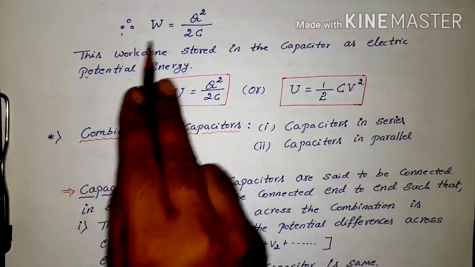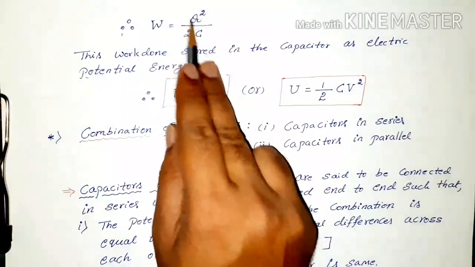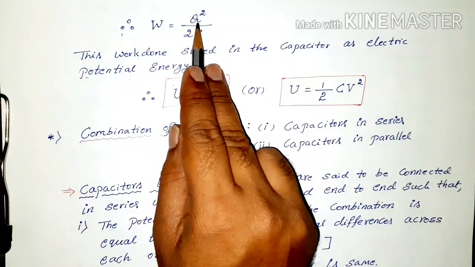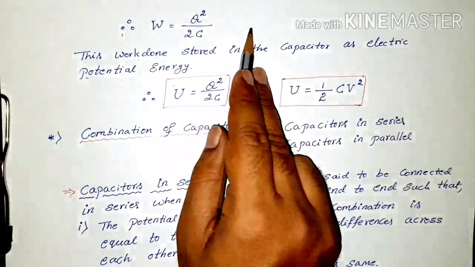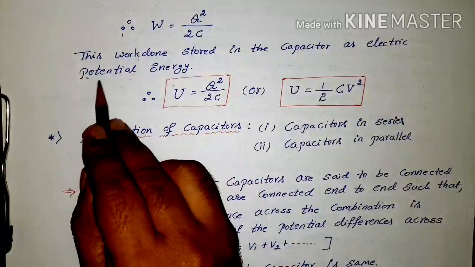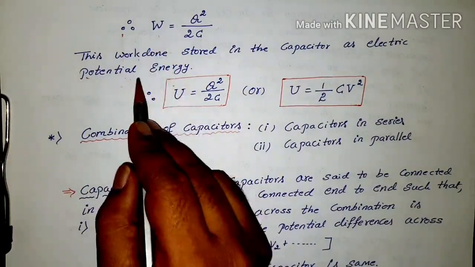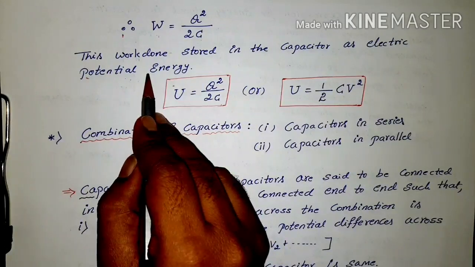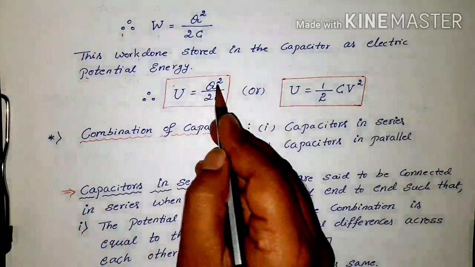Now the total work done becomes Q square by 2C, because substituting the upper limit gives the maximum value, and the lower limit value becomes 0. This work done is stored in the capacitor as electric potential energy. So we can use the symbol U is equal to Q square by 2C.